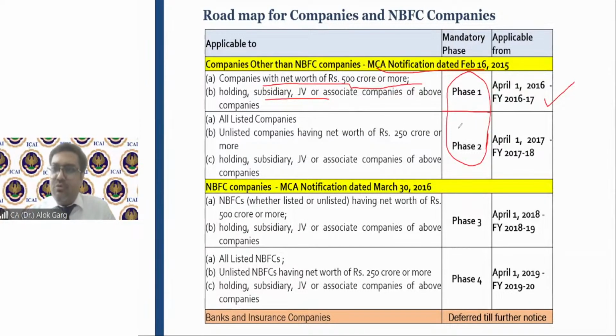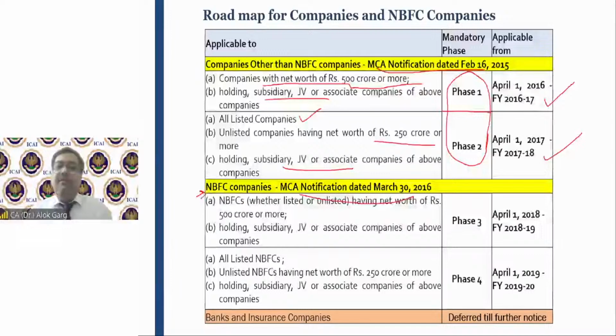In phase 2, all listed companies were covered irrespective of the net worth. All unlisted companies were covered whose net worth is more than 250 crore, and holding, subsidiary, JV or associate of such companies. So these companies were classified under phase 2. On these companies, IND AS were applicable from 17-18.